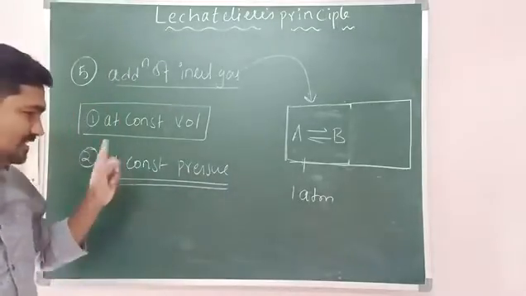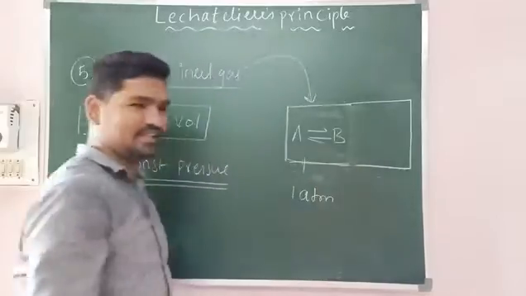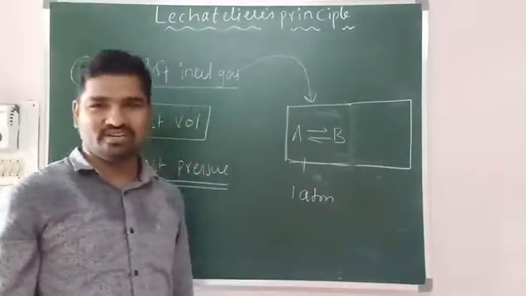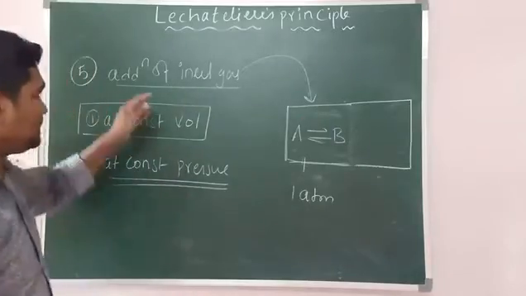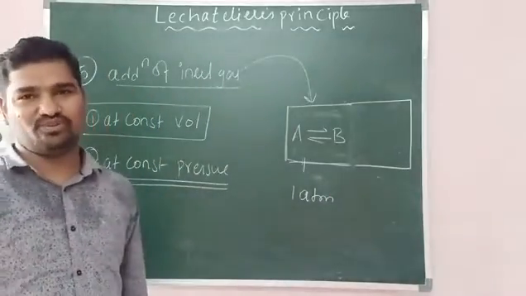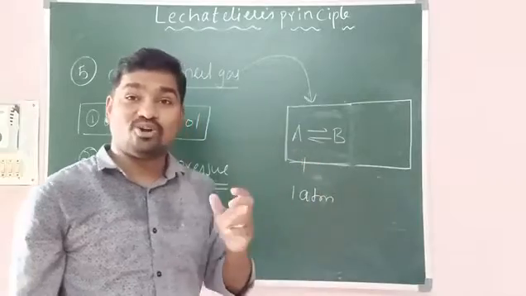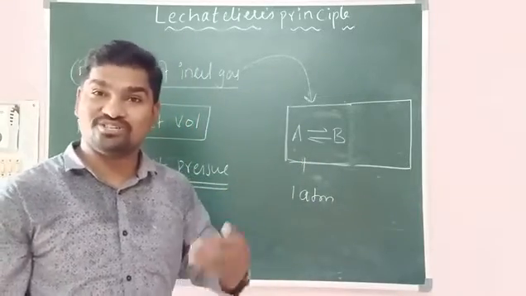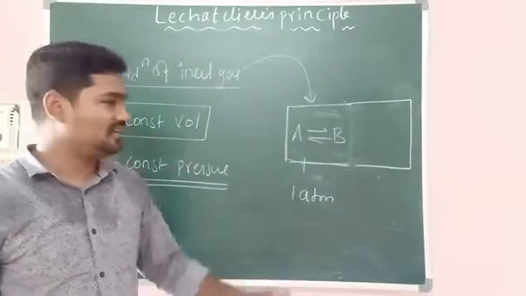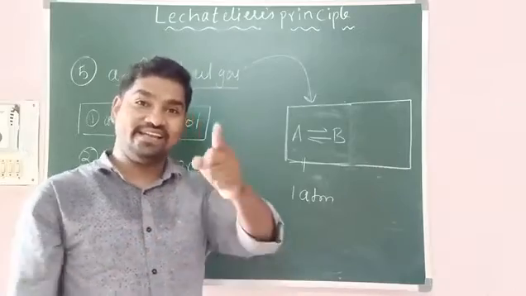But the condition is that pressure should be constant, right? So in order to balance the pressure, I need to increase the volume. When you increase the volume, the pressure is not getting affected. Are you following? So at constant pressure, if you are adding inert gas, we should increase the volume. When you are increasing the volume, the concentration, because moles per volume is a concentration, the concentrations of reactants and products are changing. When concentrations are changing, equilibrium will get affected.